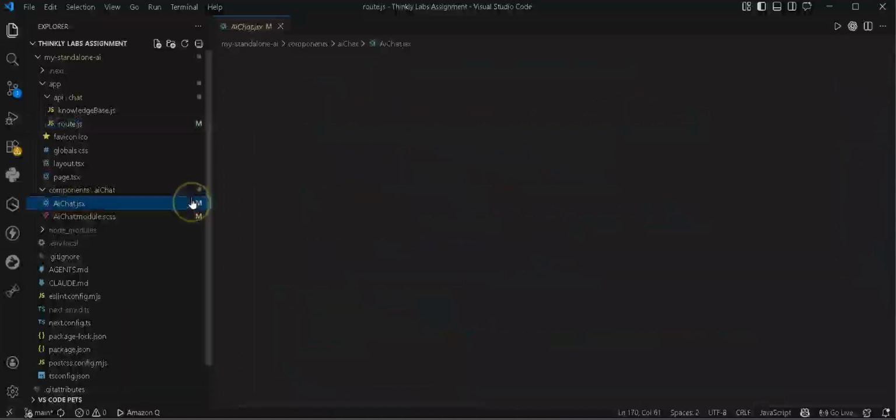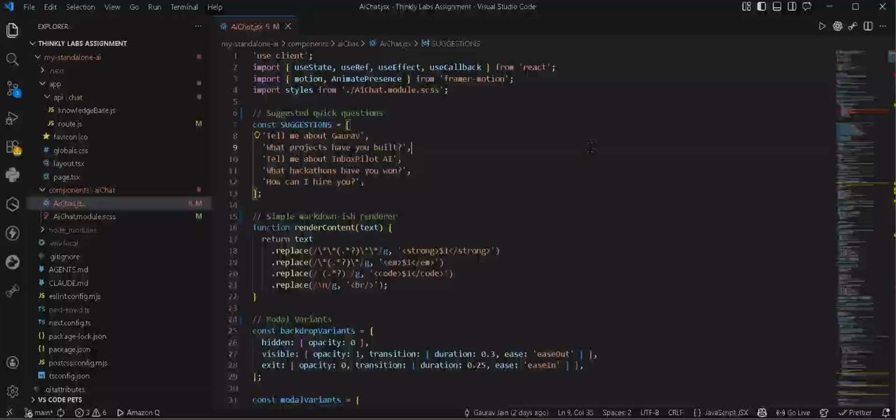Now, if I open AIChat.jsx, let me highlight the key decisions I made here. Firstly, state management. I have 10 pieces of state: the modal open or closed, the current view, which can be intro, chat, or voice, the messages array, input text, loading, listening, speaking, which message is being spoken, voice call status, call duration, and transcript. Each one of these drives a specific UI behavior.